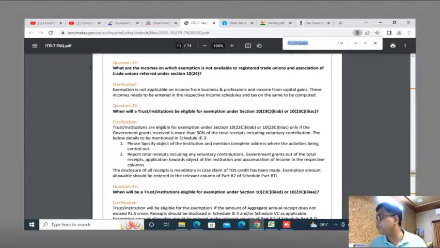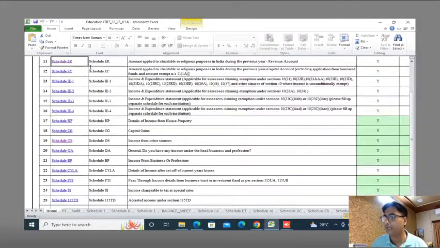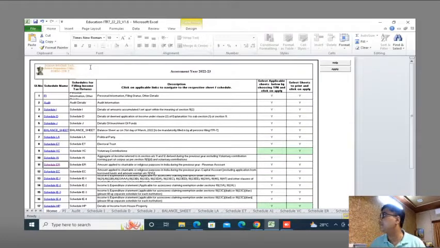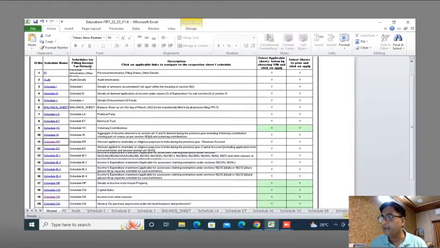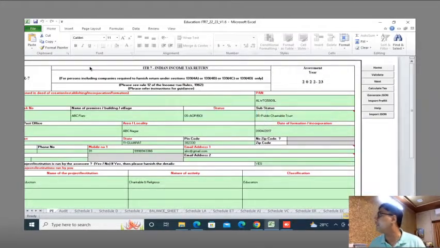Now in front of you, there is an Excel utility of ITR7. I have downloaded this utility today only. It's AY 2022-23. First of all, let me take you to the schedule PI. Let me first quickly calculate tax. I have calculated tax. I have generated the JSON file.